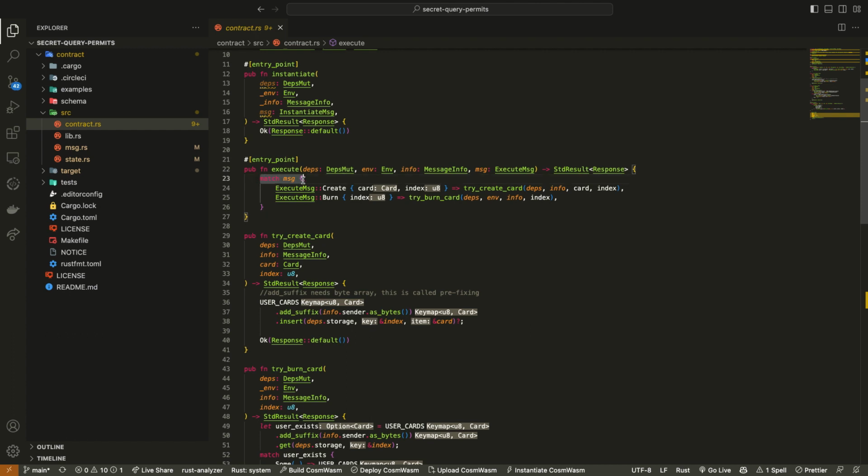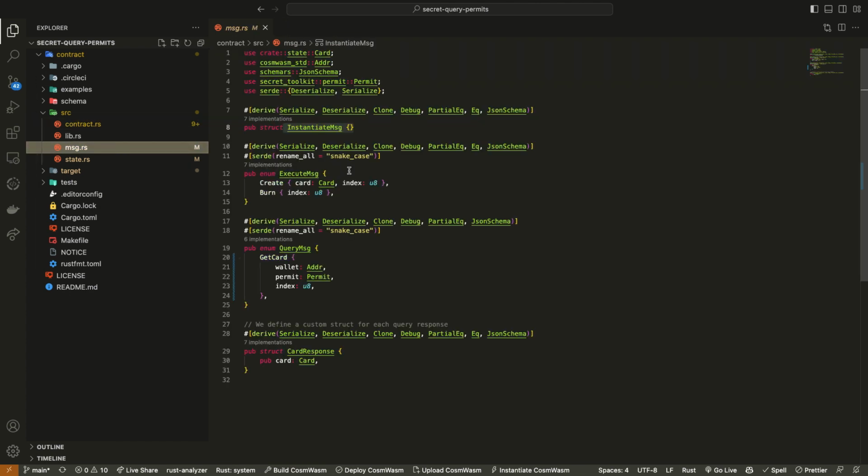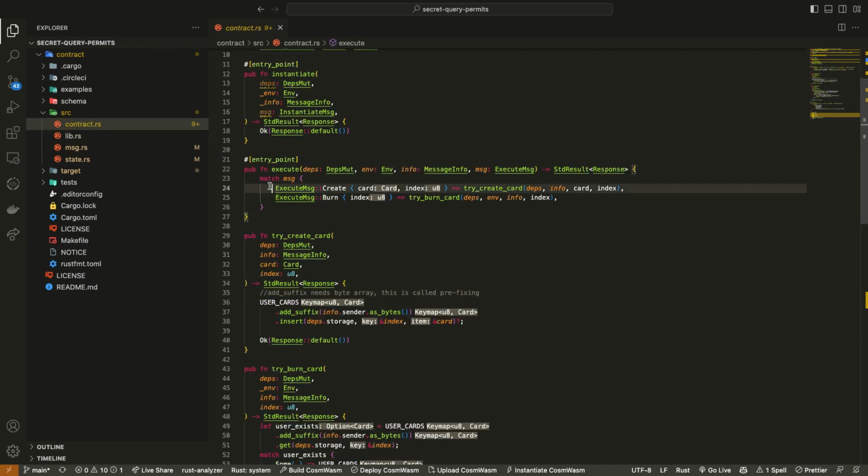In Rust, it's very common to use match statements in your execute message for the kinds of execute messages that your contract can actually do. Again, these messages are just coordinating with the messages we define in our message file. For the execute message, we have 2 options: create and burn. If you go back to our contract, execute message, we have create and burn. Then for this match statement, we define a function for each of these that is accessed depending upon which function the user calls. So we have create card and burn card.